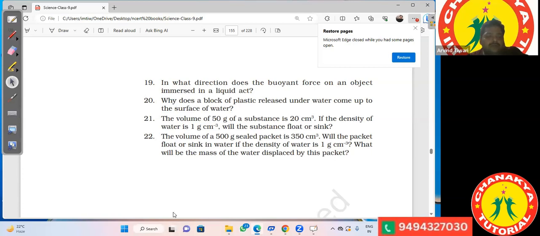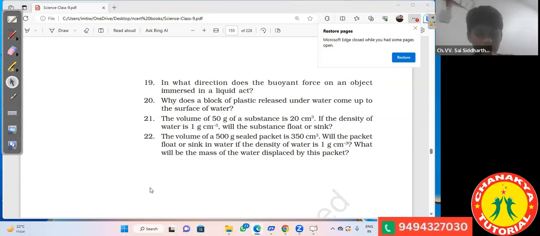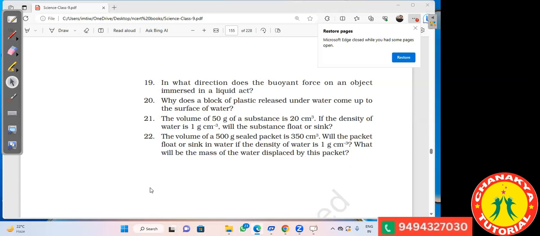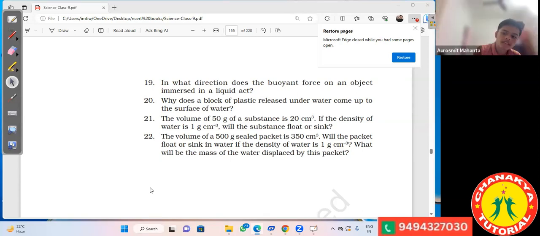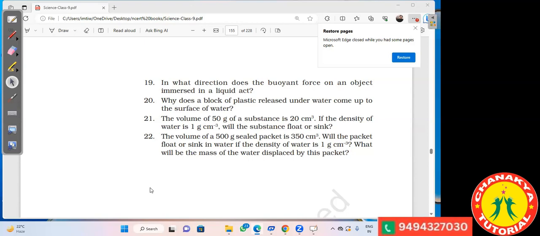Sir, I think, what will happen? Sir, the object will sink. The object will sink. Okay. So what is the relative density of the substance? Prince, what is the relative density of the substance?